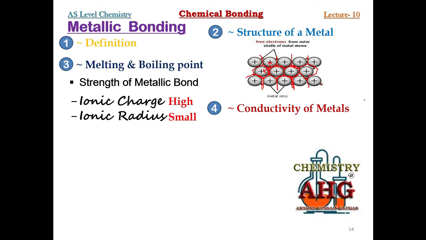Always remember, conductivity of metals also depends on two factors. Number one, the number of mobile electrons, and number two, the radius of the positive ion. Whenever a metal has more mobile electrons, it means it would be a good conductor, and whenever the radius of the positive ion of a metal is small, that would be a better conductor. Why? Because whenever a metal ion has a small radius, there would be less resistance to the flow of charge. Large sized positive ions can cause more resistance to the flow of charge, so conduction becomes difficult.